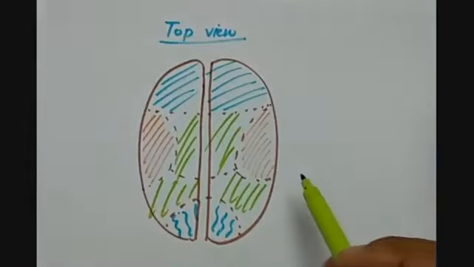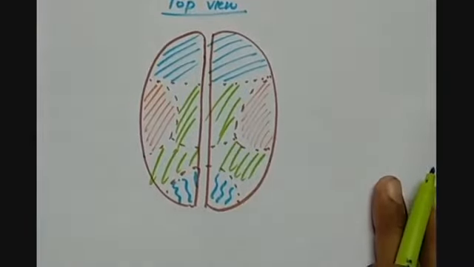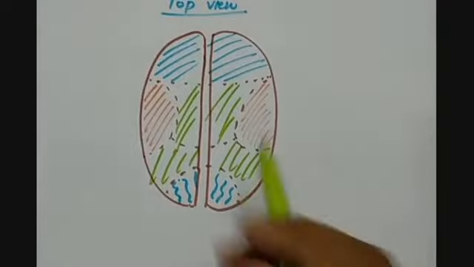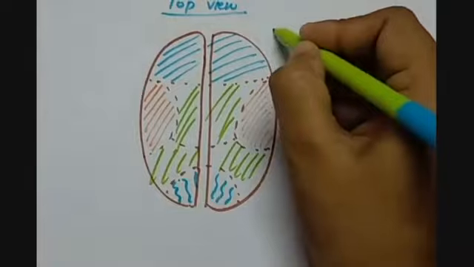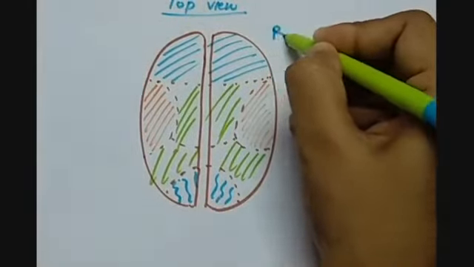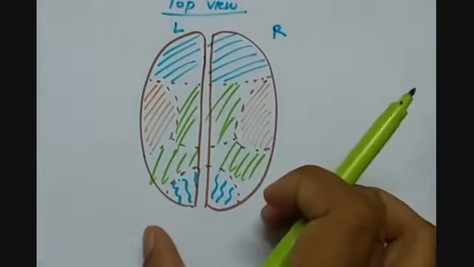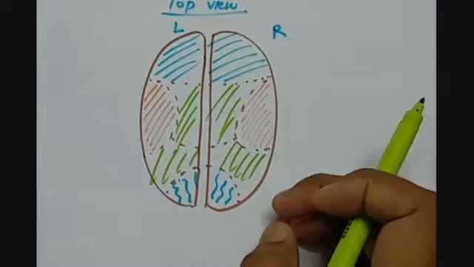This is the top view of our brain. If the brain is seen from the top, then it looks like the brain has been divided into 2 different parts, the right one and the left one. Now these 2 portions have 4 different lobes, as we are able to see the forebrain only.